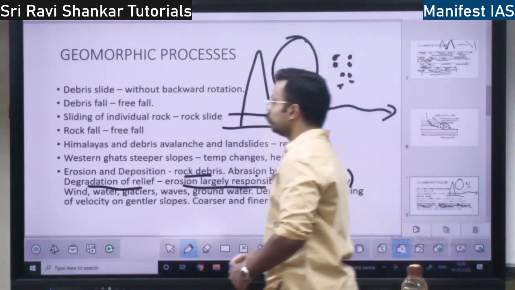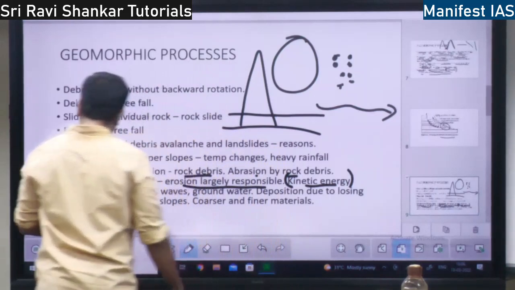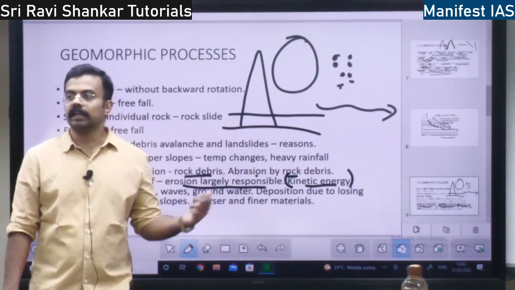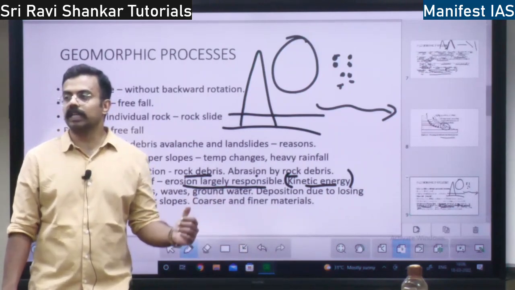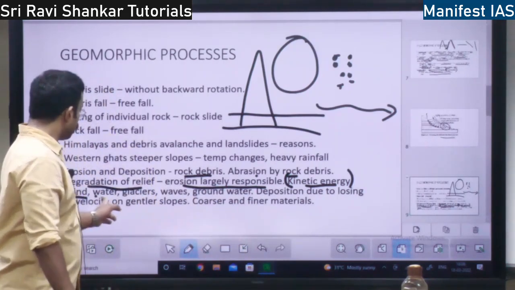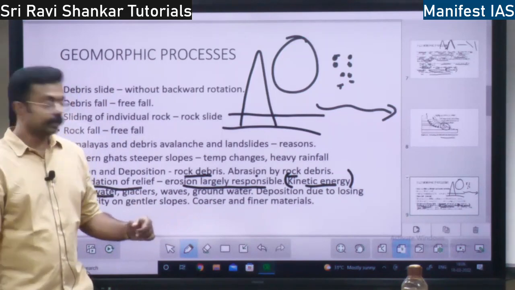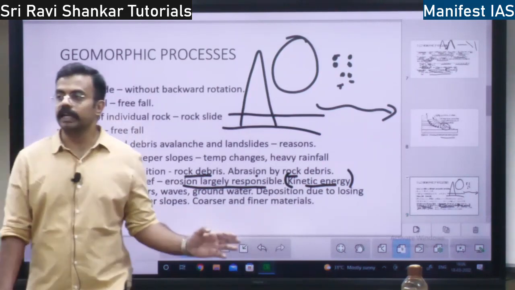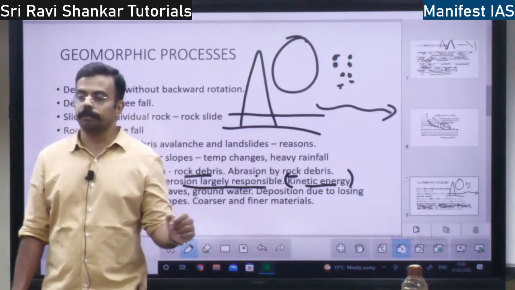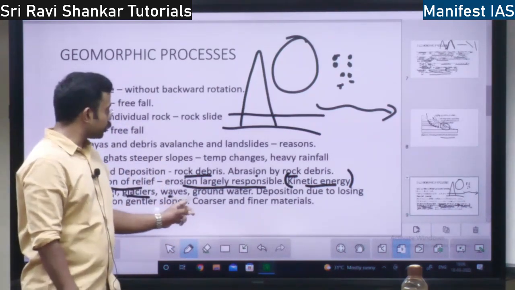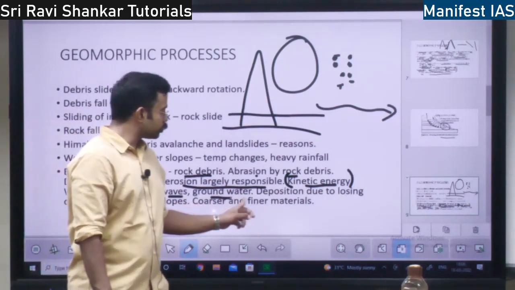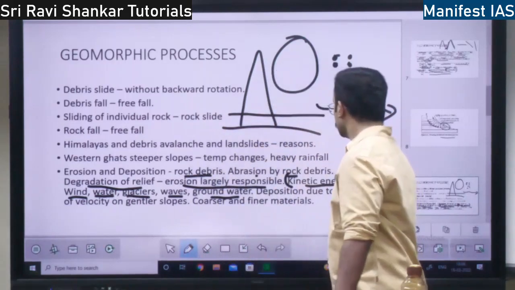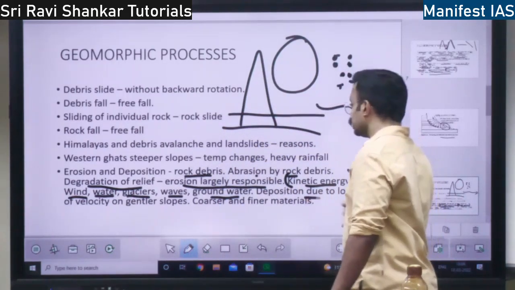So what are the agents involved in erosion? It is wind. Wind is going to cause erosion. Take the desert region: wind takes the sand from one place to another place. Water is responsible. Glaciers are also going to take material from one place to another place. Waves are also responsible. Groundwater is also responsible for the erosion and deposition process, right? So why does deposition take place?